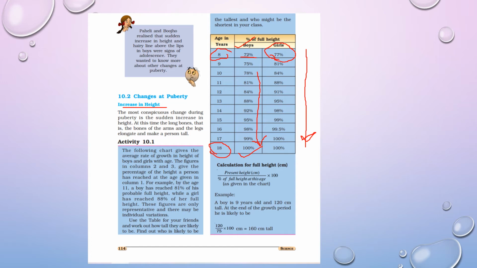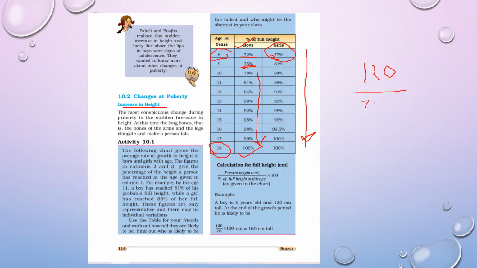For example, one more example is given to us: a boy is 9 years old and 120 centimeter tall. At the end of the growth period, what is he likely to be? What is his height right now? It is 120. So just find it out at the age of 9. If a boy child is there, he will attain 75% of the gain.